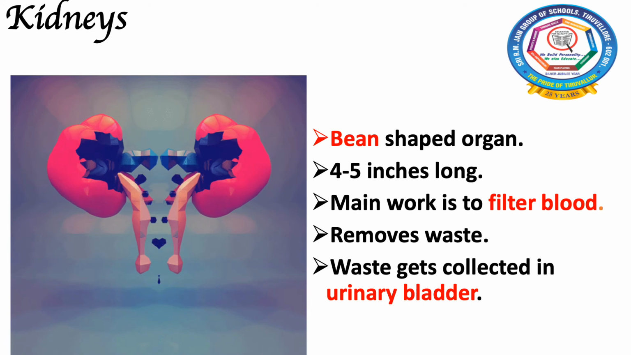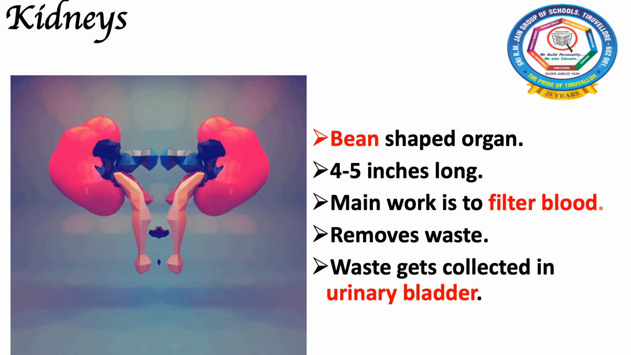I'll tell you again, the kidneys are bean-shaped organs which are present on either side of our spine, below our ribs and behind our belly. Each kidney is about 4 to 5 inches long. The work of the kidney is to filter blood. It helps to remove waste from our body. The waste gets collected in the urinary bladder and is removed as urine.